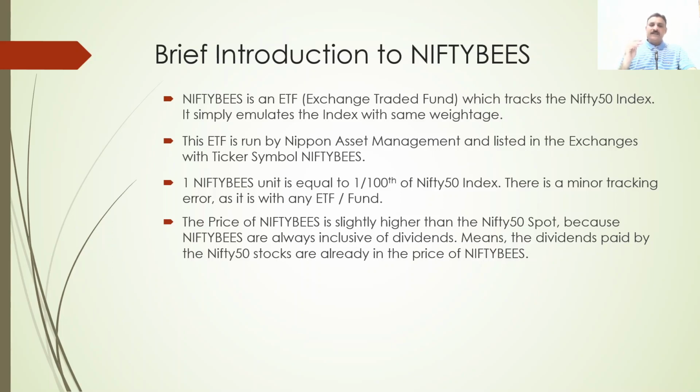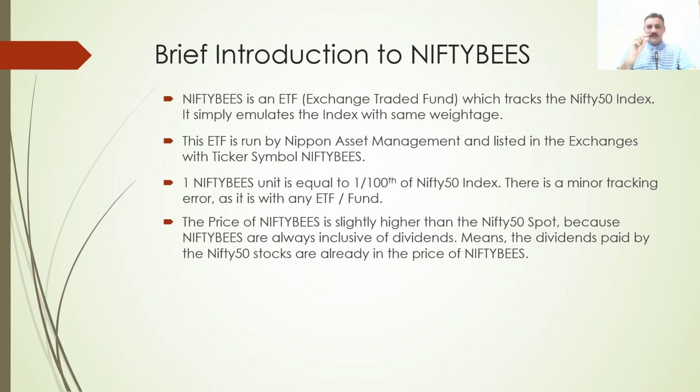Why? Because the Nifty BeES are always inclusive of the dividends. Every year, some of the Nifty 50 stocks will give dividend. Some stocks will give quarterly dividend, some half-yearly, most of the stocks will give a yearly dividend. There is a special dividend too, so so much dividend money will come from the stocks. But when you are having Nifty BeES, you are owning part of those stocks also. So Nippon Asset Management, running the Nifty BeES, will receive those dividends also, and those dividends are added into the Nifty BeES unit price.